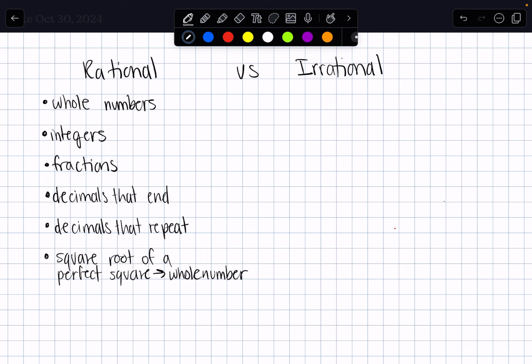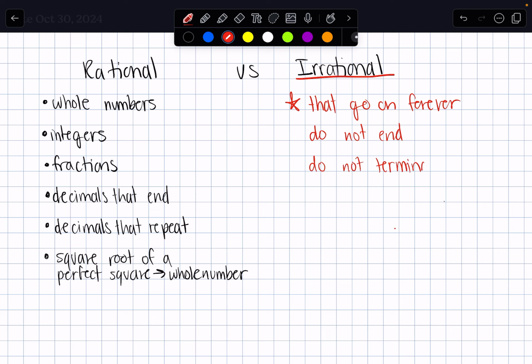All right, let's go over an example for an irrational number. Irrational numbers are numbers that go on forever, do not end, or do not terminate. These are just three different ways to say the exact same thing.